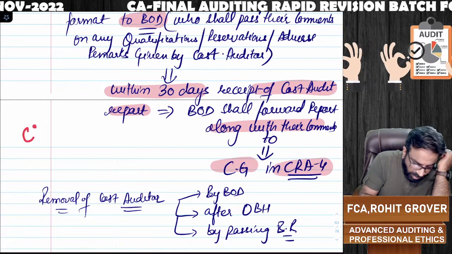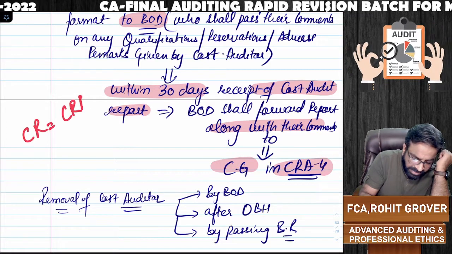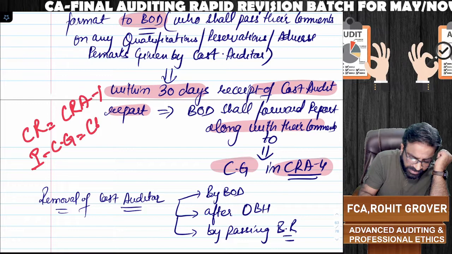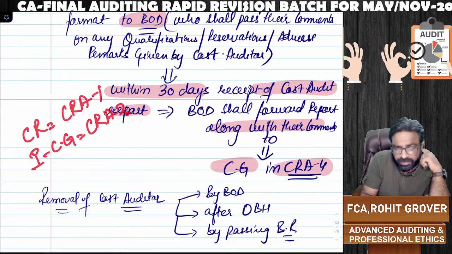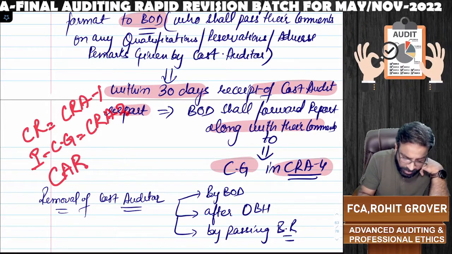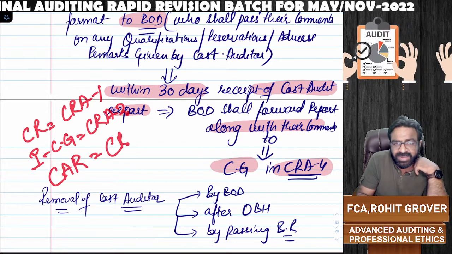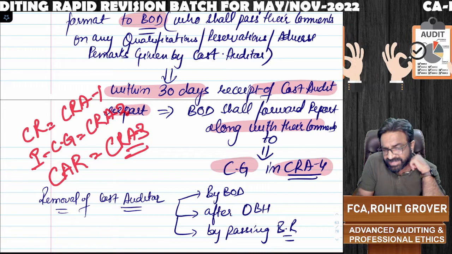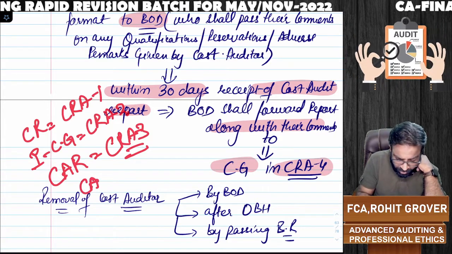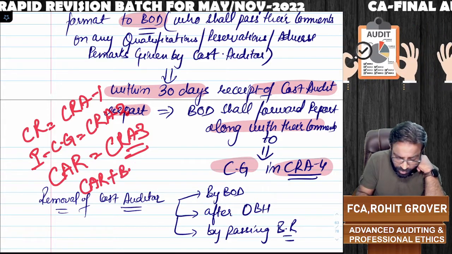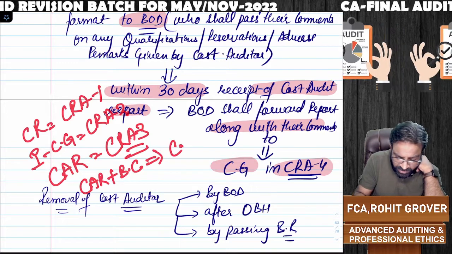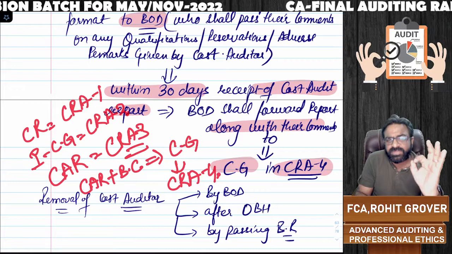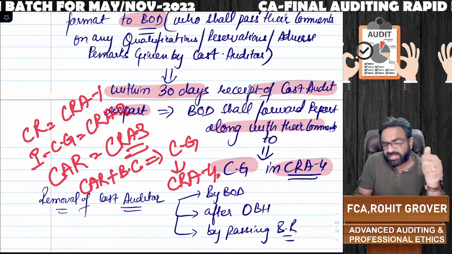Remember, cost records are form number CRA1. Intimation to central government is form number CRA2. Correct? Cost audit report is form number CRA3. Cost audit report is required to be given by the cost auditor in format of CRA3. And cost audit report plus board comments we are sending to central government in form number CRA4. So these four form numbers you have to remember: CRA1, 2, 3, 4.